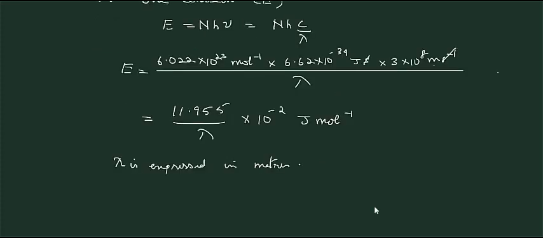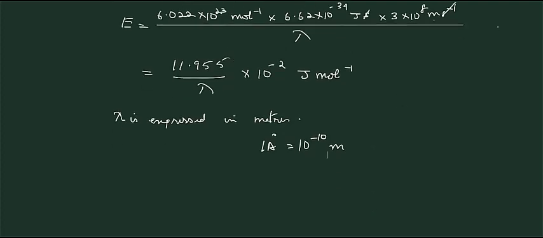So when lambda is expressed in Angstrom, converting 1 Angstrom into meters, 1 Angstrom is equal to 10 raised to minus 10 meters. We get E is equal to 11.955 divided by lambda value in terms of Angstrom into 10 raised to minus 10 into 10 raised to minus 2 joules per mole.